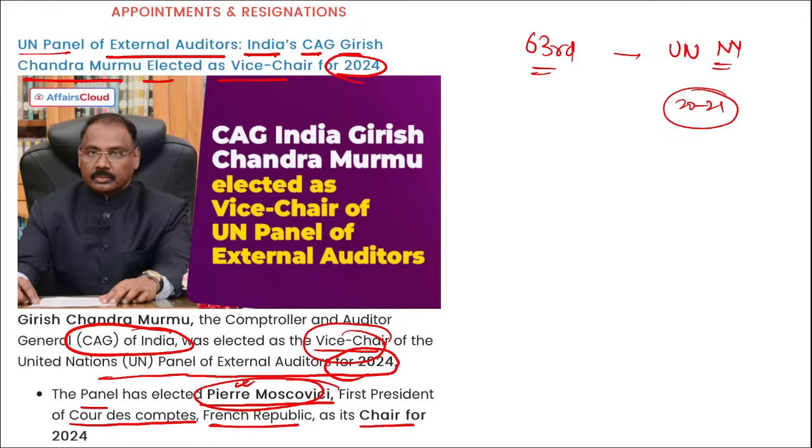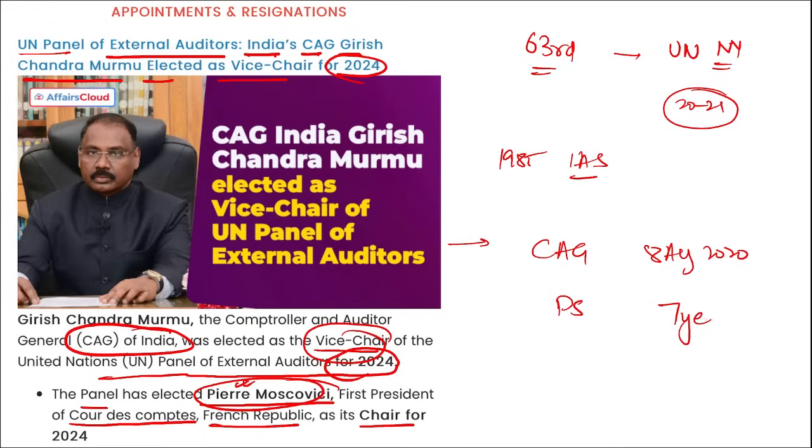Correct? Then if we talk about Girish Chandra Murmu, he is a 1985 batch IAS officer of Gujarat cadre. Then he has been serving as the Comptroller and Auditor General of India since 8th of August 2020. He has served as the principal secretary in the Chief Minister's office to the now Prime Minister of India Narendra Modi for almost 7 years when he was the Chief Minister of Gujarat.